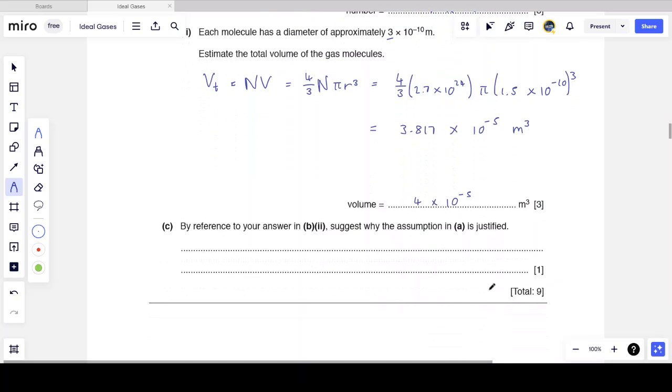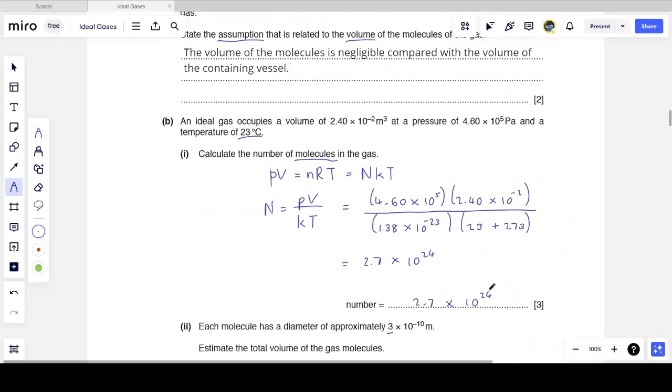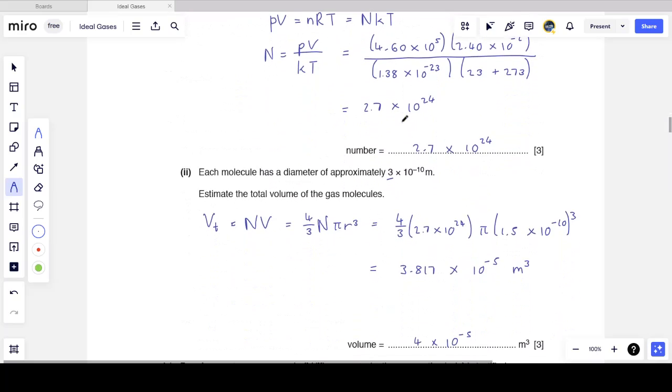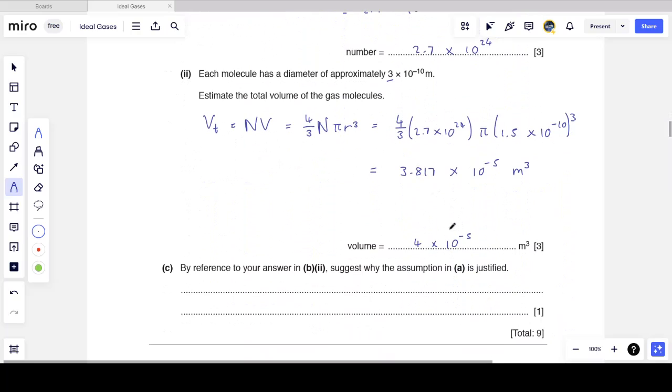So I see that the volume that the gas molecules occupy is actually a lot less than the volume of the containing vessel. The volume of the containing vessel is 2.4 times 10 to the minus 2 cubic meters. So the gas molecules only occupy 10 to the minus 5 cubic meters. So 1,000 times less than the volume of the entire cylinder or entire container.